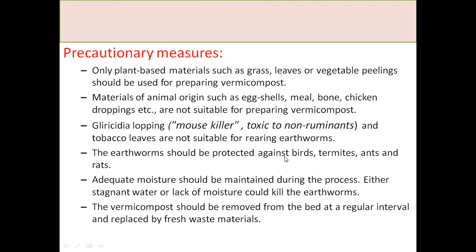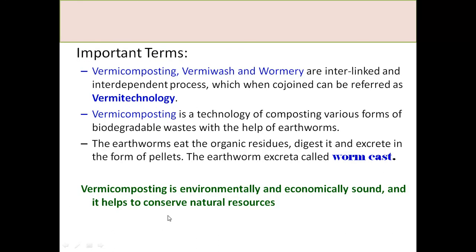The earthworms should be protected against birds, termites, ants and rats. Adequate moisture, as mentioned, should be maintained in the process. Throughout the process, the vermicompost should be removed from the bed at regular intervals and should be replaced with fresh material as required.